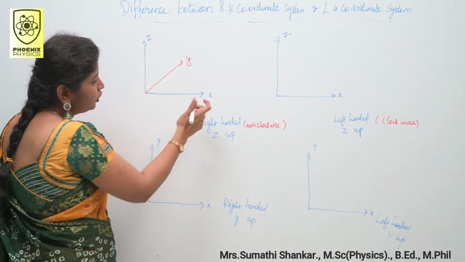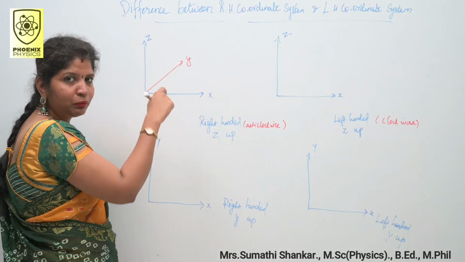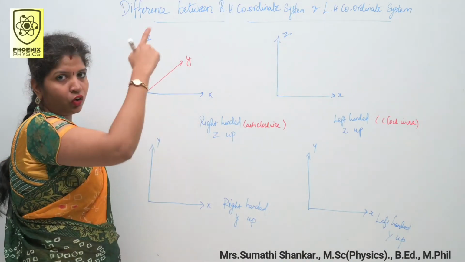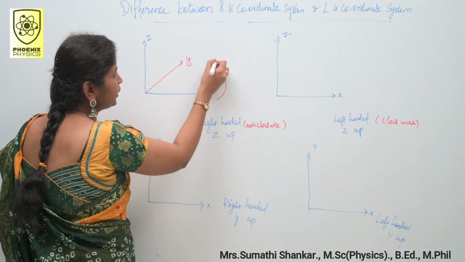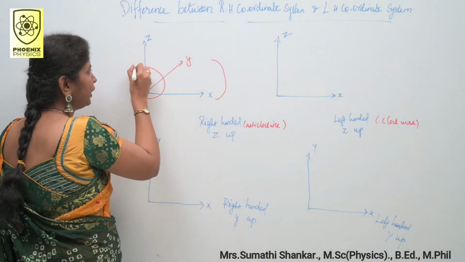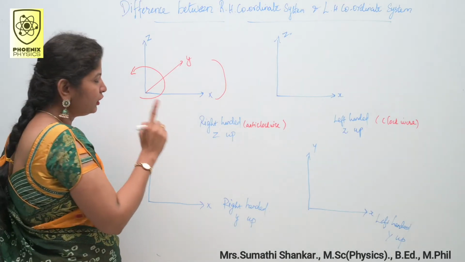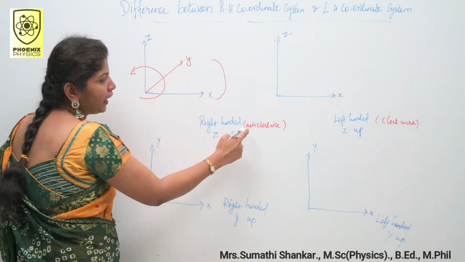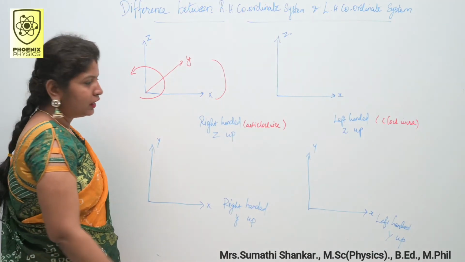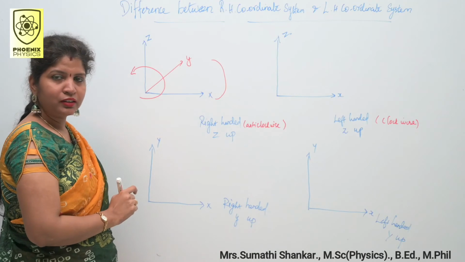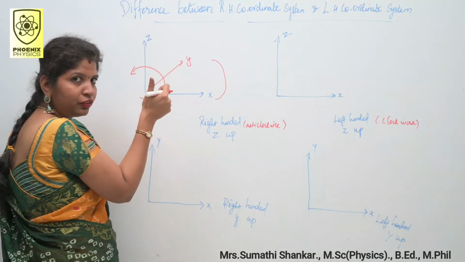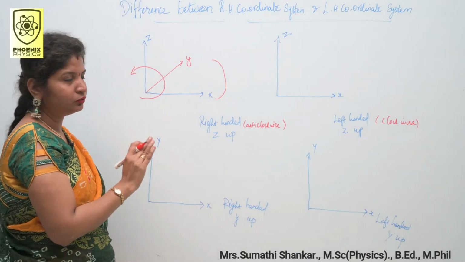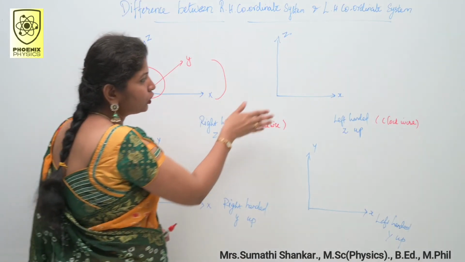So look at this diagram. How did I mark this x, y, z? In the anti-clockwise direction, like this. X, y, z, in this direction, anti-clockwise direction. If the axes x, y, z are marked in the anti-clockwise direction, this is a right-handed coordinate system. Here, the thumb finger shows the direction of the z-axis. Up to this clear?